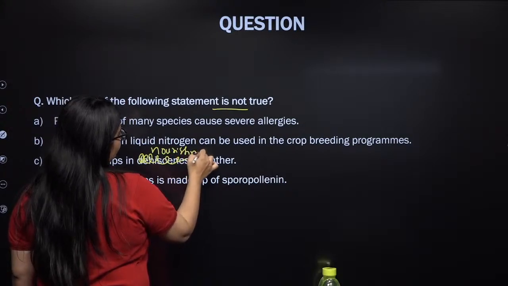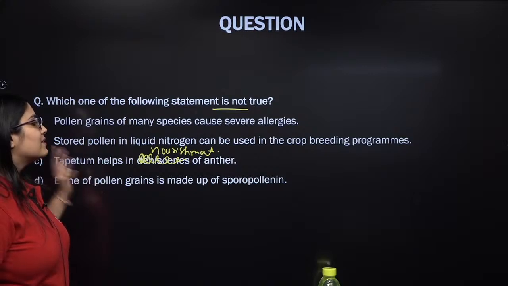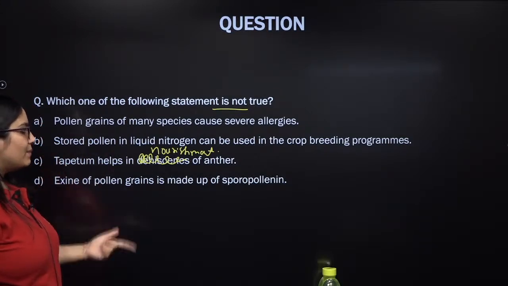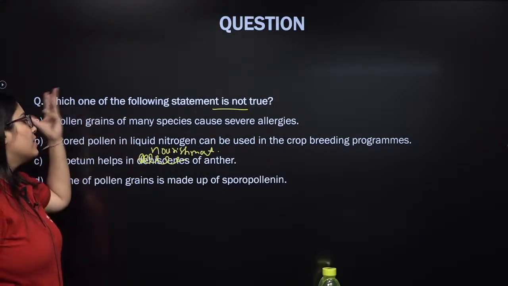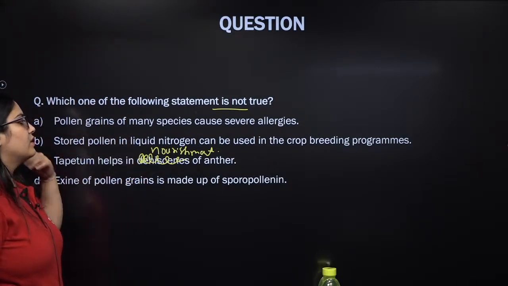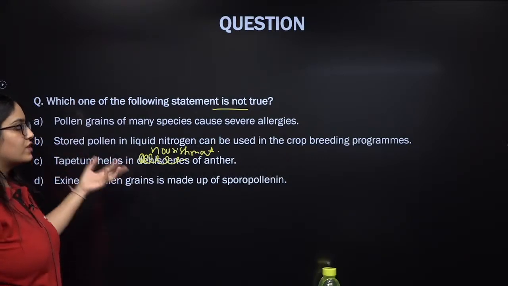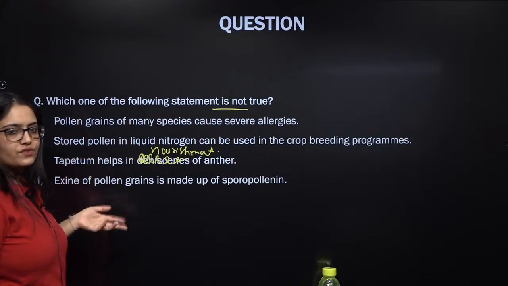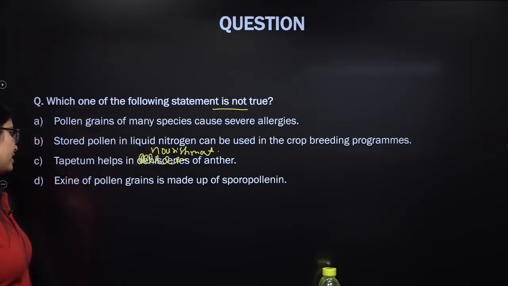Please remember this: the remaining 3 layers of the anther, the epidermis, endothecium and middle layer, have individual functions, but collectively they work in protecting the anther as well as helping in dehiscence. But the tapetum, which is the innermost layer, surrounds the sporogenous tissue and the pollen grains as well, and provides nutrition, not helping in dehiscence.